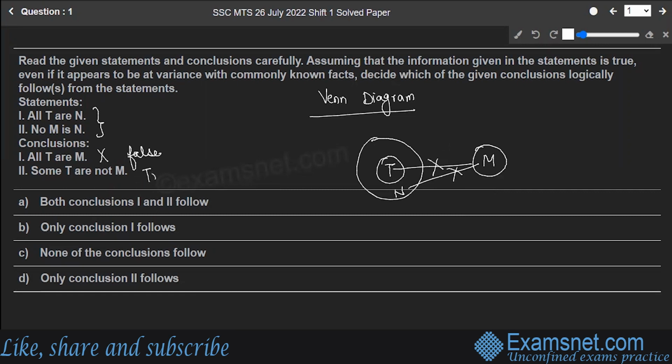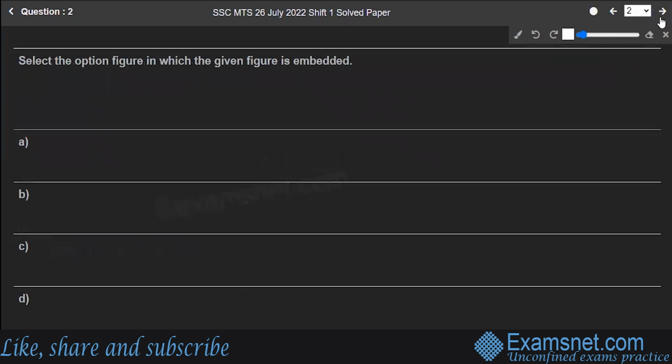The next one, some T are not M. This is true. Some T are not M. That's true. See, as all T are N and no N is M, hence T which are N will never be M. Okay. So this is true. That means only option 2 is correct. Hence, option D is the correct answer to the question. Hope you are clear.